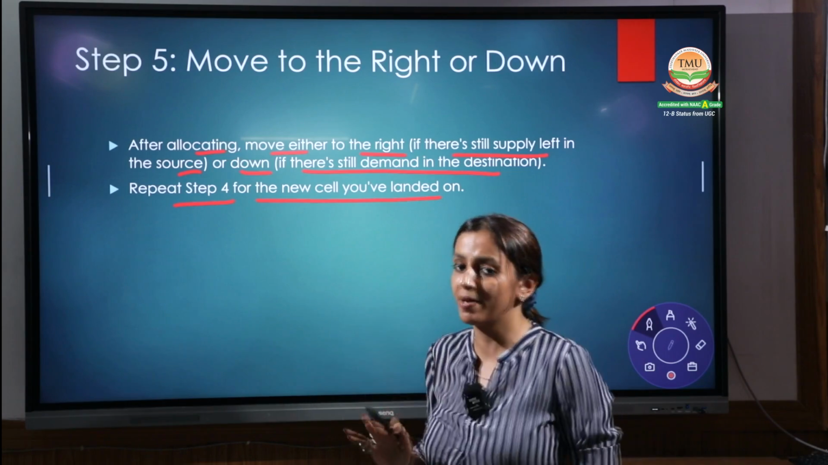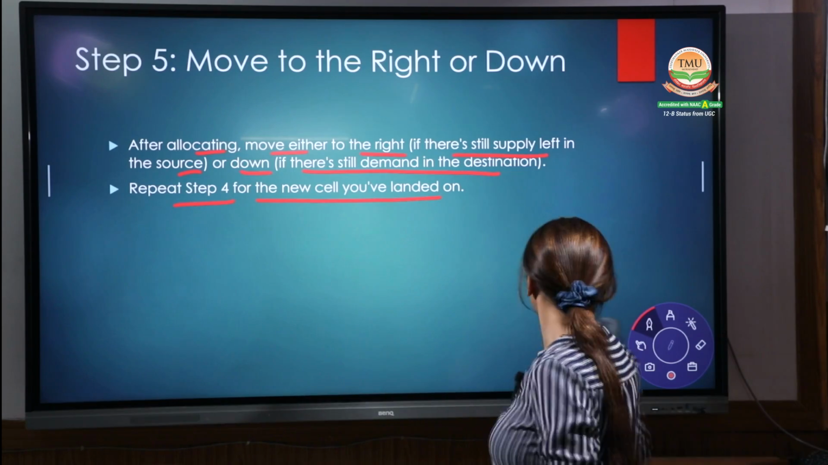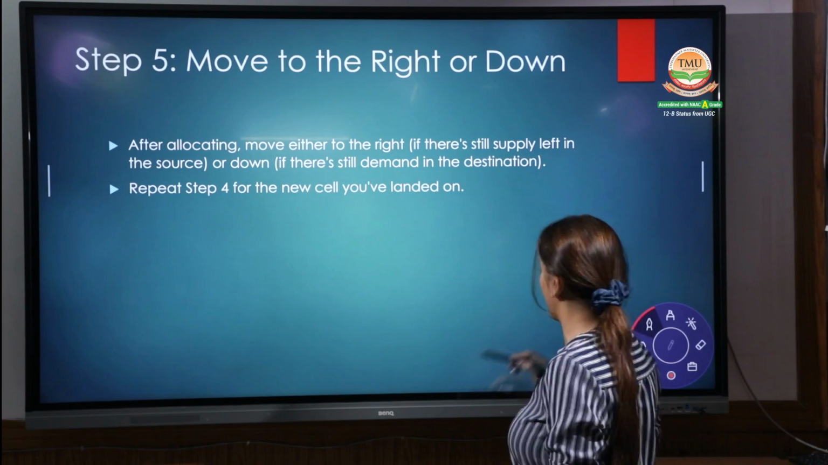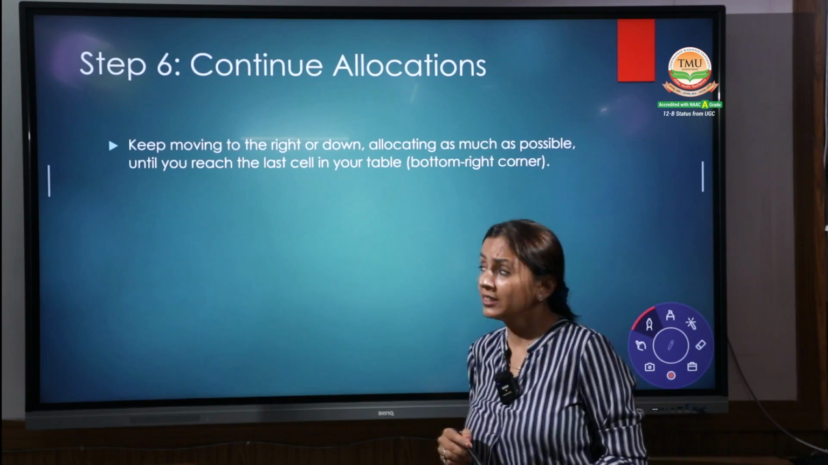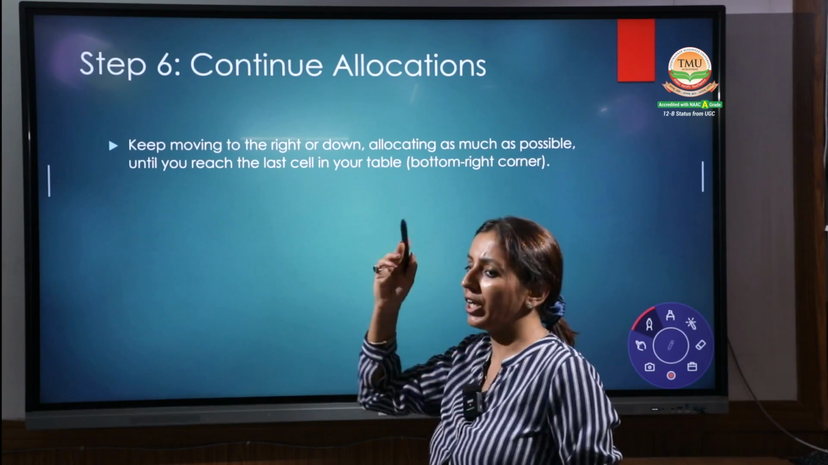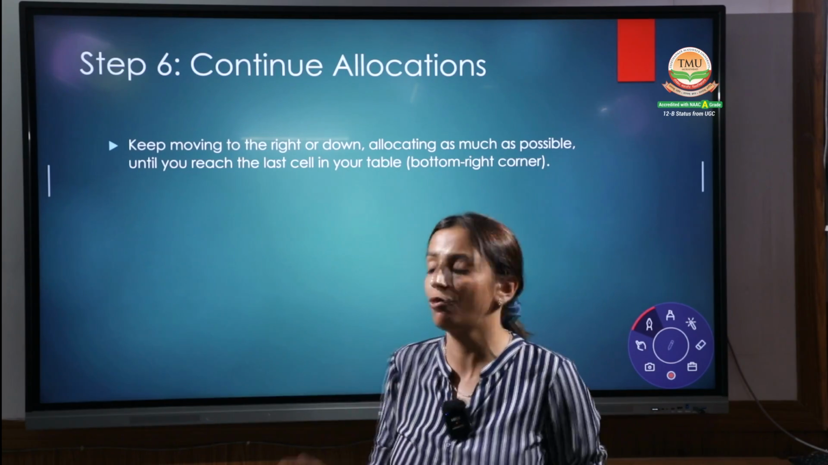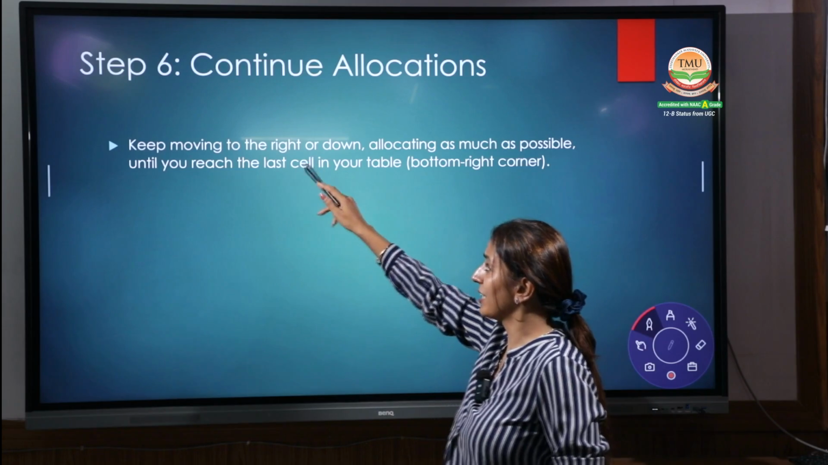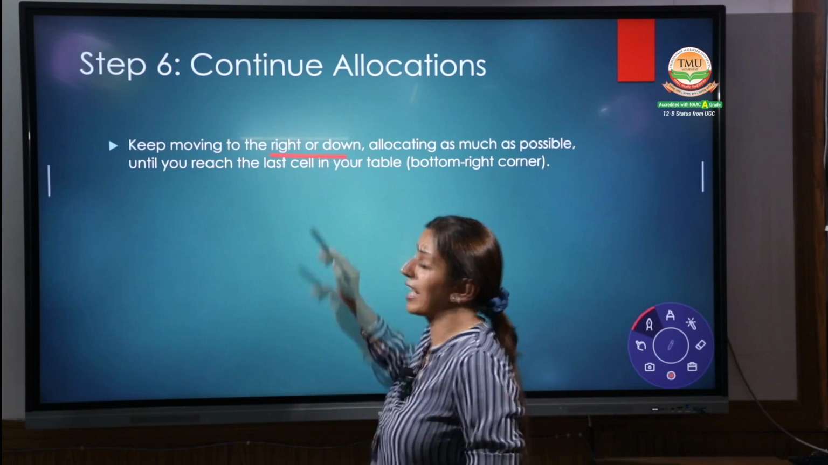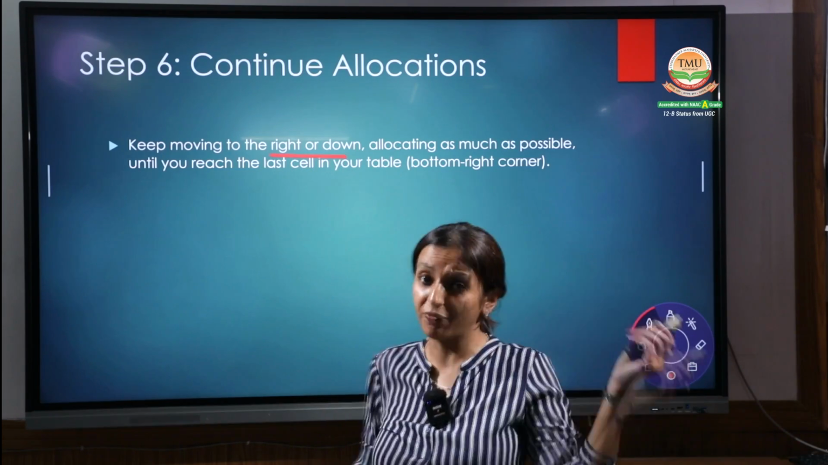Proper allocation has been done after repeating all these steps and completing all the allocations. Step number 6, that means continue the allocation, moving again and again, following the same steps from 1 to 4. Keep moving from the right to down. Remember this word: right or down. Don't use the left corners, right?